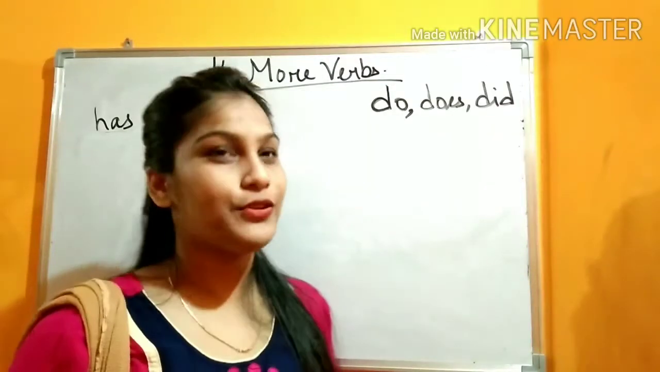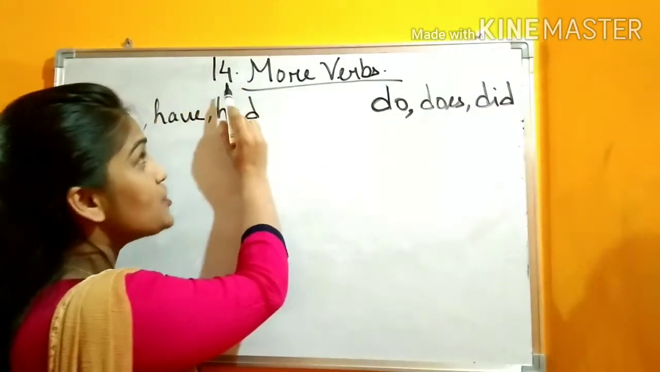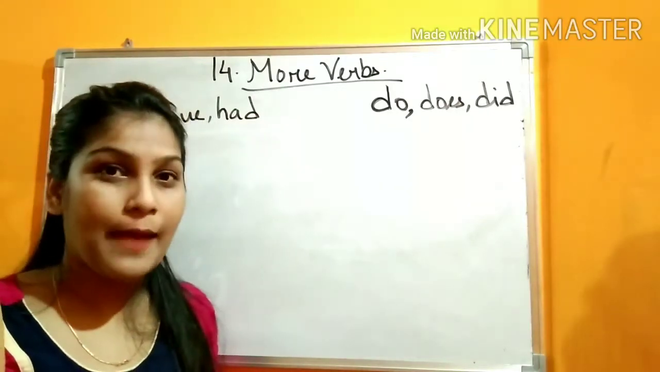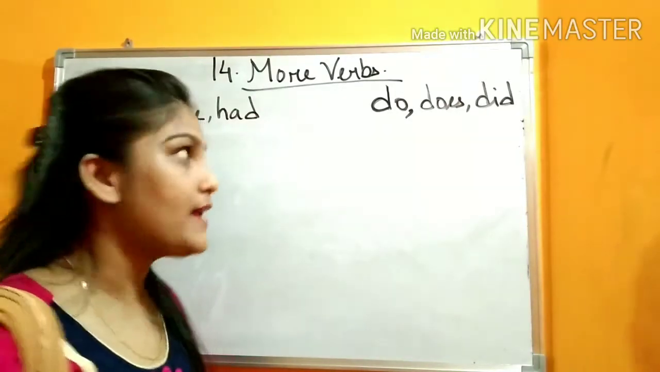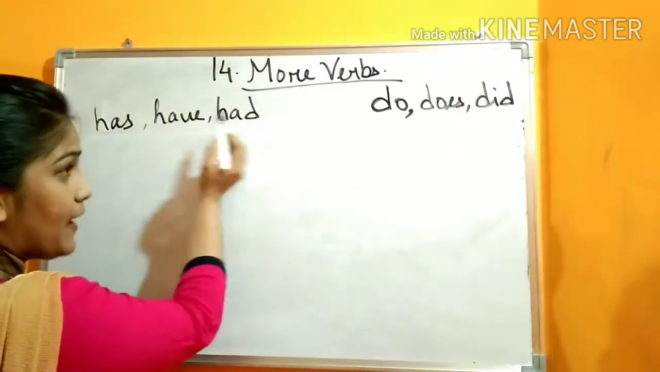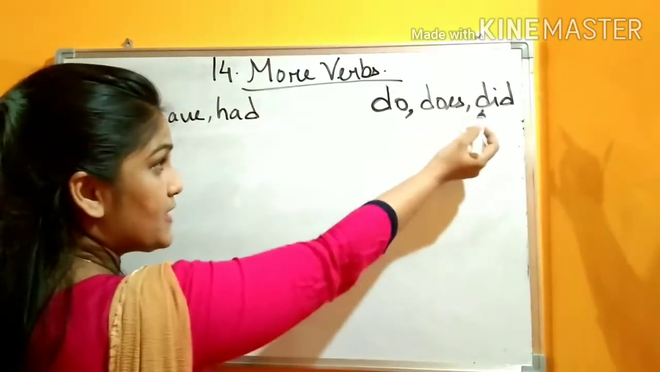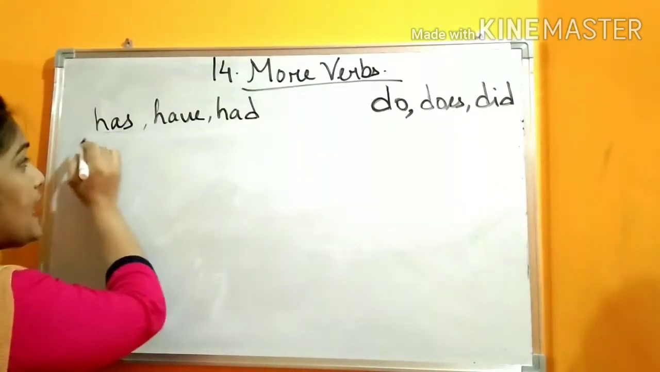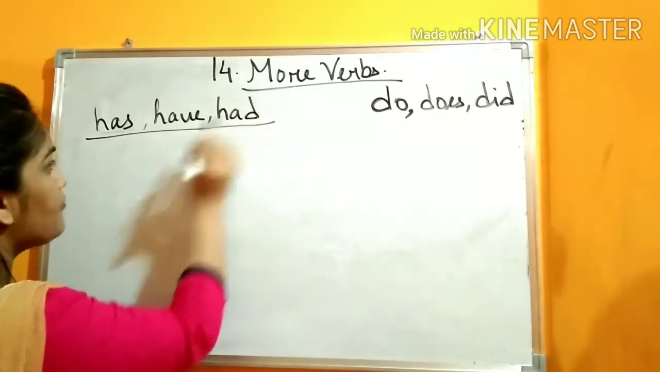Students, good morning. Today we will start with your 14th chapter, more verbs. We have completed till 13th chapter, am, is, are, was, were. Yes, so we will discuss more verbs like has, have, had, again do, does, did. These are also verbs. Okay, first let us discuss has, have, had.